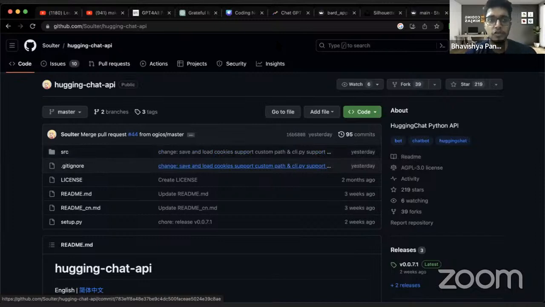Then you saw how we used the Bard API to build an LLM powered chatbot. Then you saw HugChat, an unofficial API. Then you saw the API for GPT4All. So basically, in today's 2.5 hours, you not only learned Streamlit, but you also got an understanding of LLMs. You built a chatbot. You got exposed to four new LLMs and all these things, right? So you have learned something from today's session.